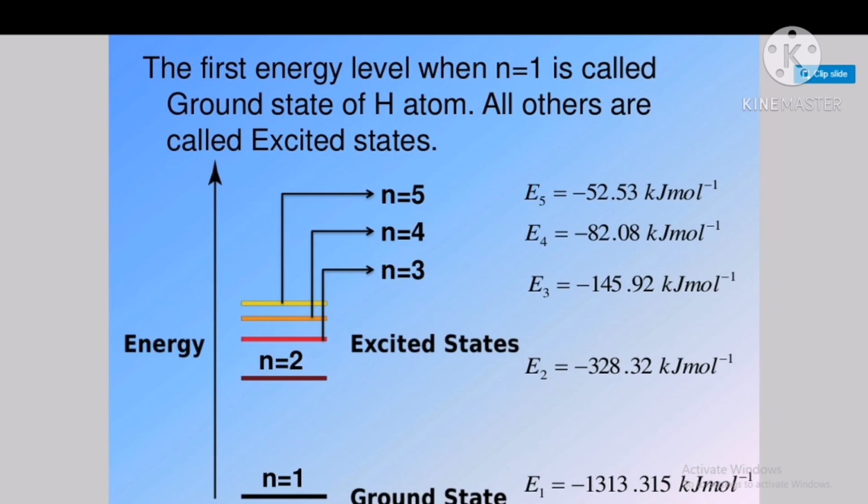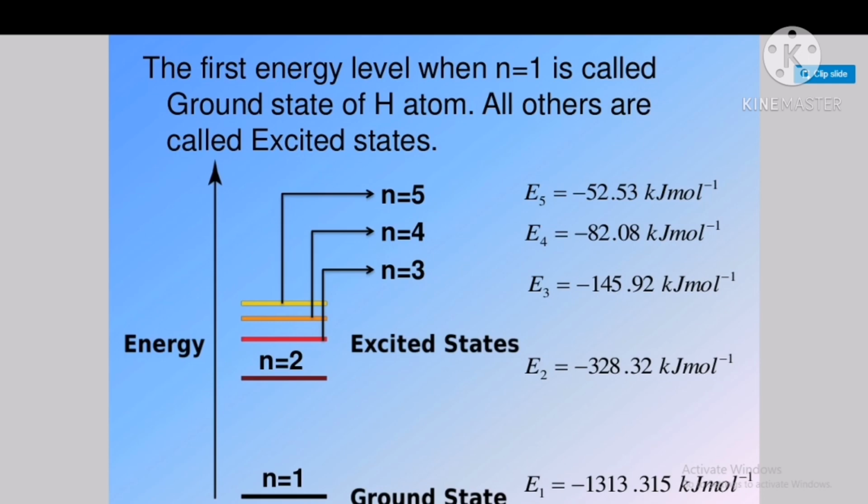The first energy level where n equals 1 is called the ground state of hydrogen atom, and all others are called excited states. If we put n equals 1, we get energy E1 having the value minus 1312.15 kilojoule per mole.